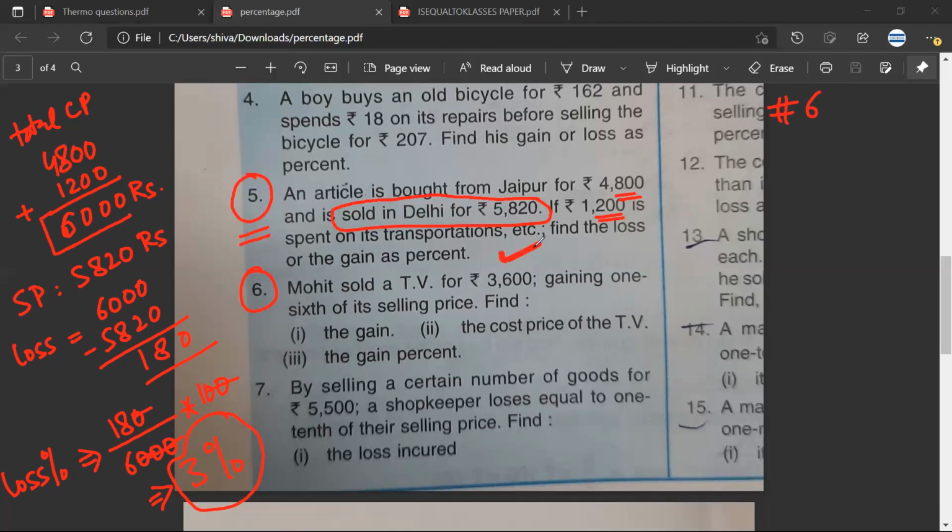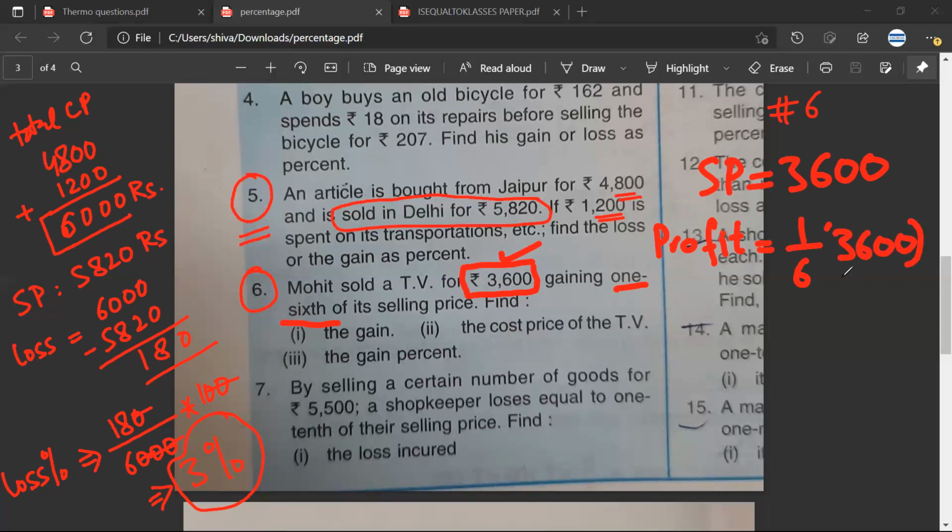3,600 into 1/6 of its selling price. So 3,600 upon 6 equals 600. Shabash. So the selling price is 3,600. Gaining 1/6, so his profit would be 1/6 of 3,600, which is equal to 600 rupees. Mr. Sarthak, is it correct? Is the profit 600 rupees? Yes, sir.